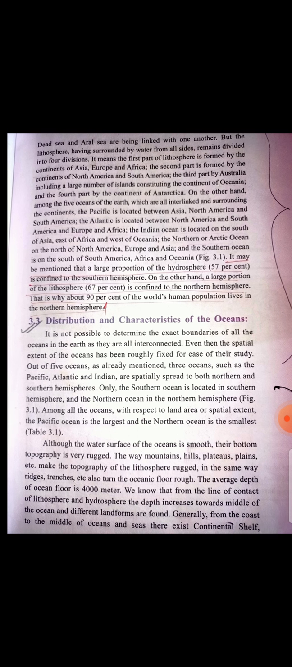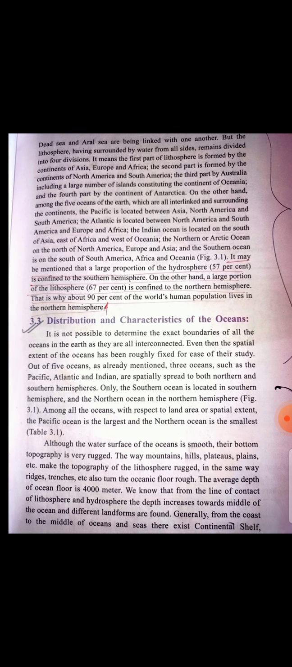Out of the 5 oceans, as already mentioned, 3 oceans, the Pacific, Atlantic and Indian, are spatially spread to both the northern and southern hemisphere. So Pacific Ocean, Atlantic Ocean, Indian Ocean. These 3 oceans cover both the northern hemisphere and southern hemisphere. Then only the Southern Ocean is located in the southern hemisphere, and the Northern Ocean in the northern hemisphere.